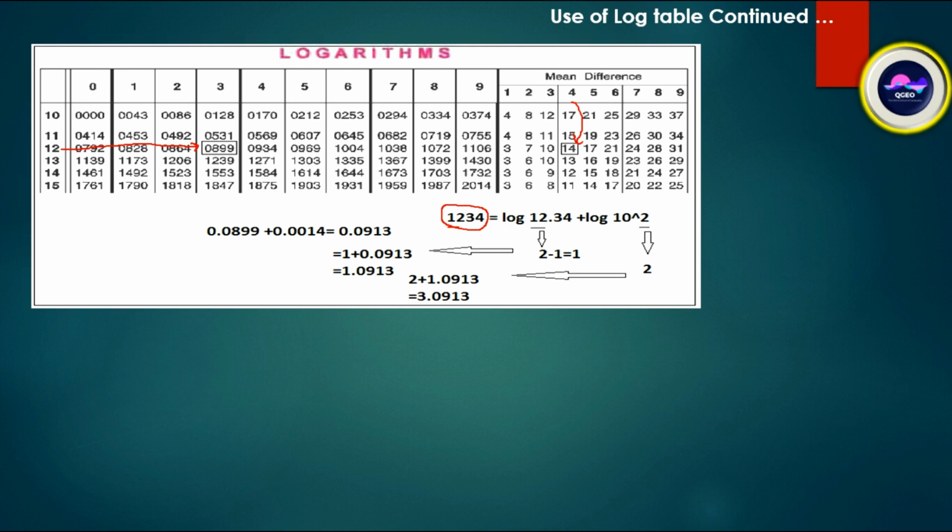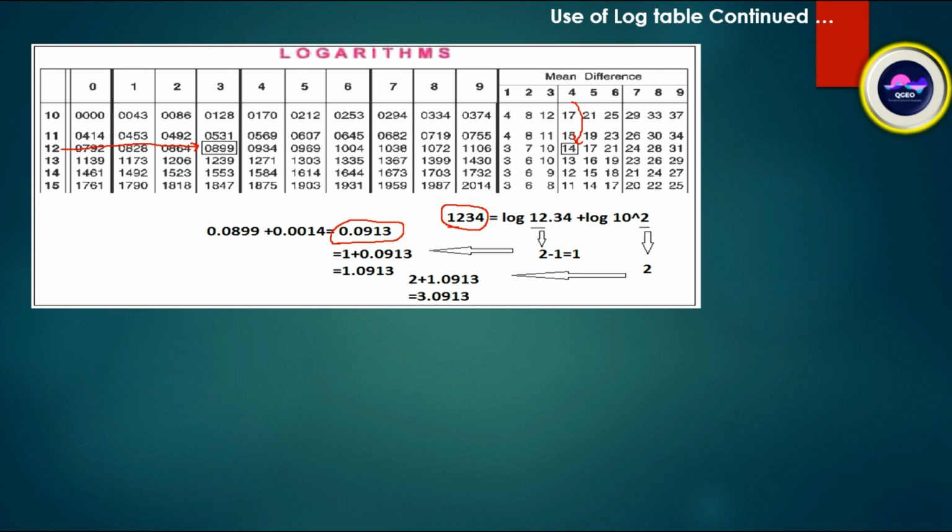Okay, 0.0893 plus 0.0014, so it will be 0.0913.